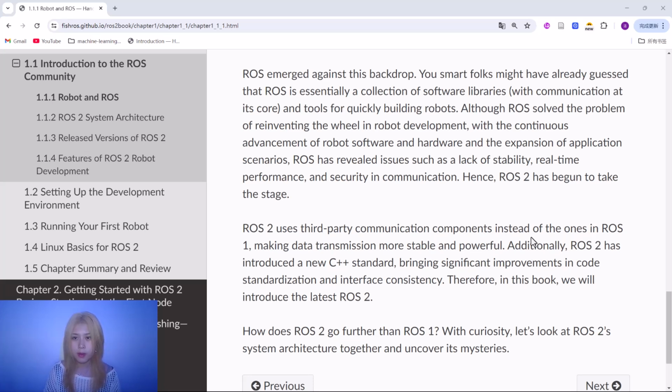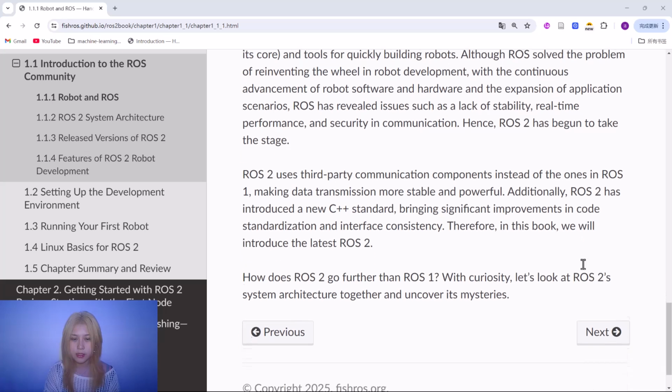You may have already guessed that ROS is essentially a collection of software libraries with communication at its core and tools for quickly building robots. Also, ROS solved the problem of reinventing the wheel in robot development. With the continuous advancement of robot software and hardware and the expansion of application scenarios, ROS has revealed issues such as a lack of stability, real-time performance, and security in communication. Hence, ROS2 has begun to take the stage.